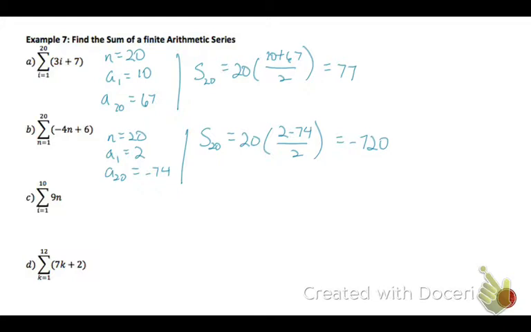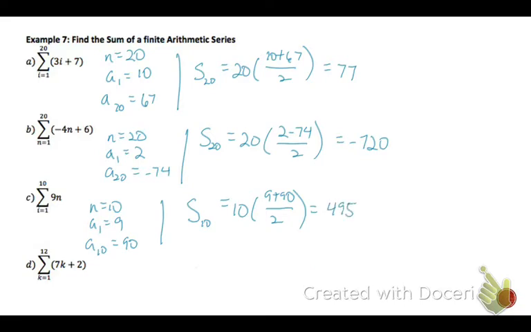So C, let's just try it again. We need to know how many terms, which is 10. The first term, plug in 1, is 9. The 10th term, plug in 10, it's 90. So using the formula, the sum of the 10 terms in this is 10 times 9 plus 90, or 99, divided by 2, which is 495.